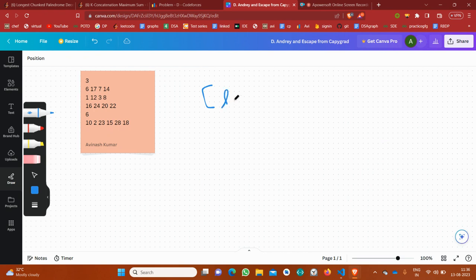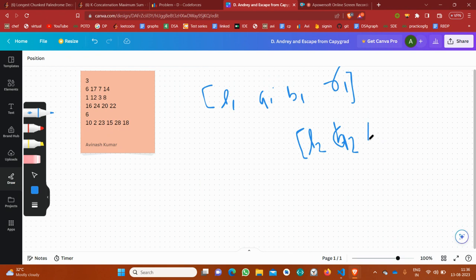Suppose we have L1, then A1, B1, and R1, and another portal L2, A2, B2, and R2. Now I will prove that this R1 and R2 are of no use. Why am I saying so?